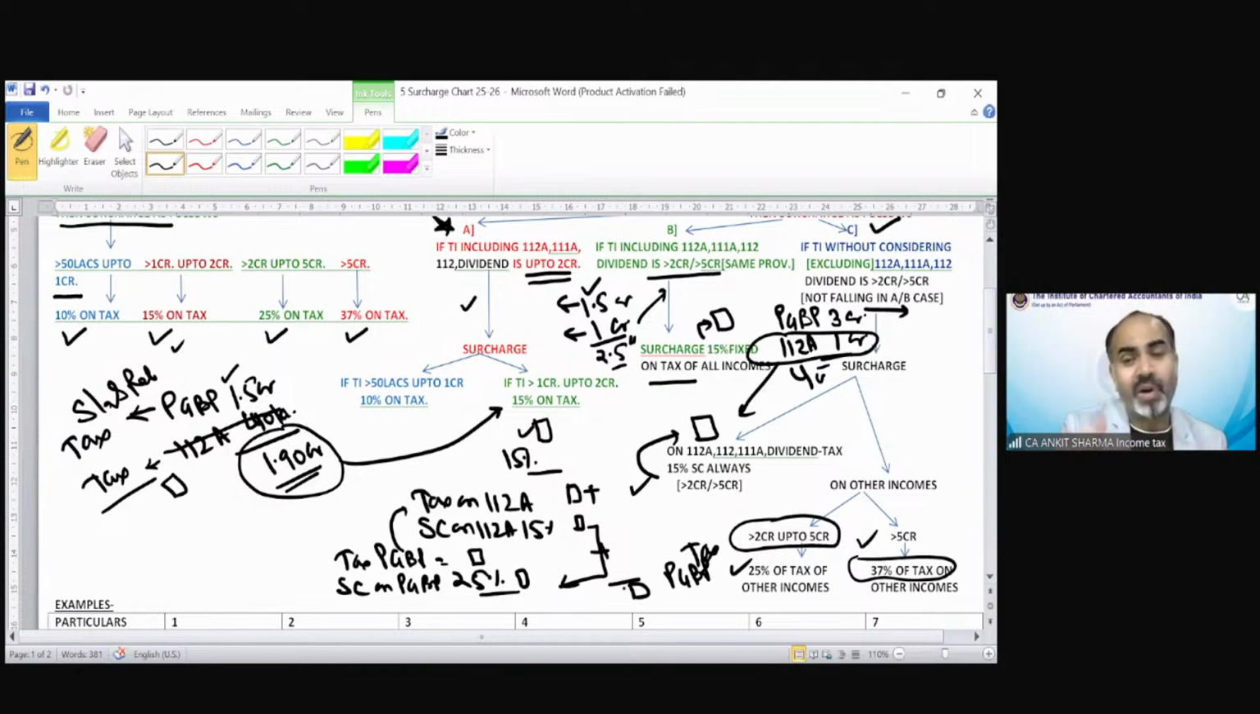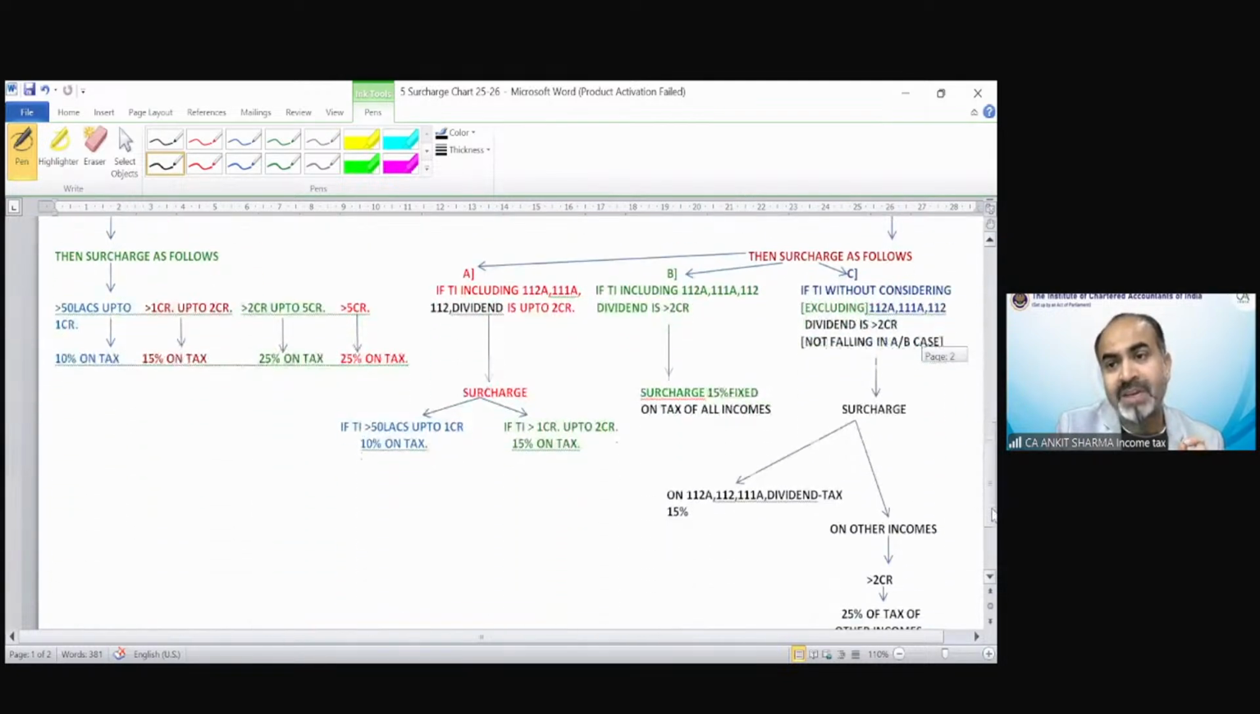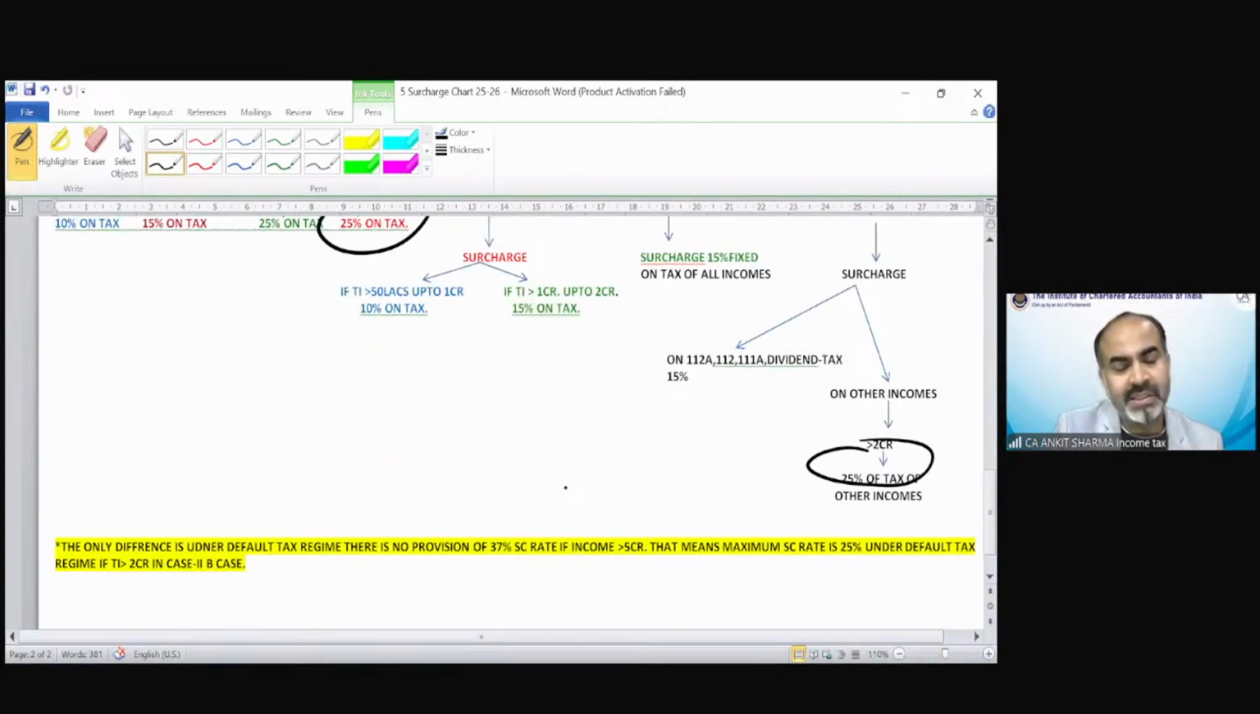So that is under the optional tax regime. If the question belongs to the default tax regime, all provisions are the same except there is no 37% rate of surcharge. That would remain a maximum of 25% in all cases. Only 37% needs to be ignored. Everything else is exactly the same as per the normal surcharge provision.